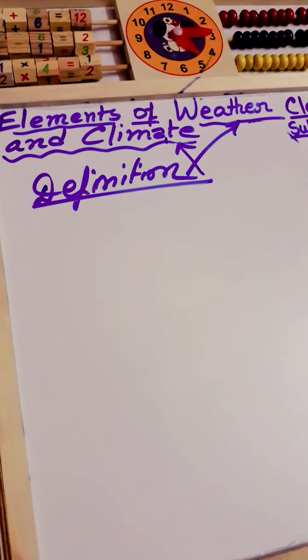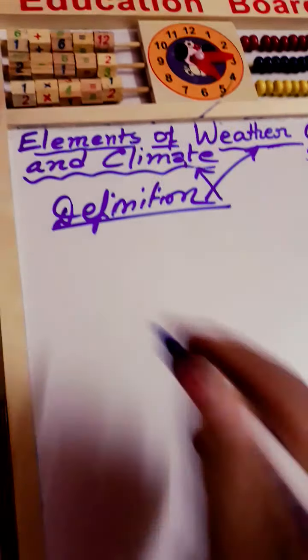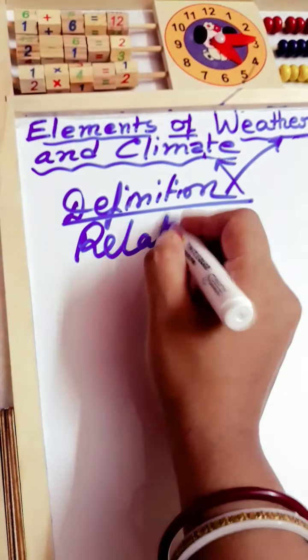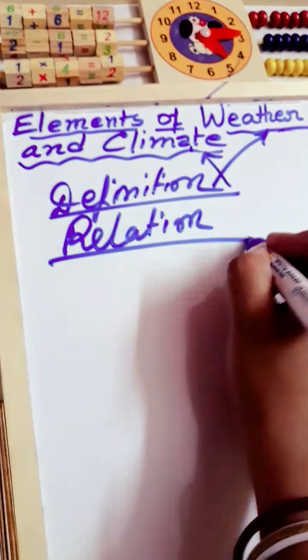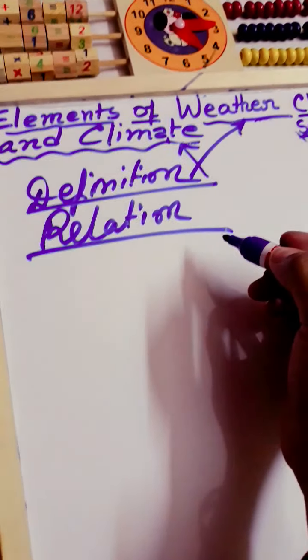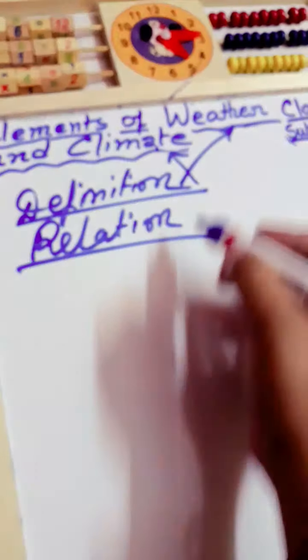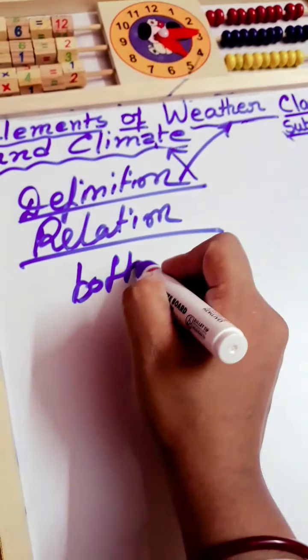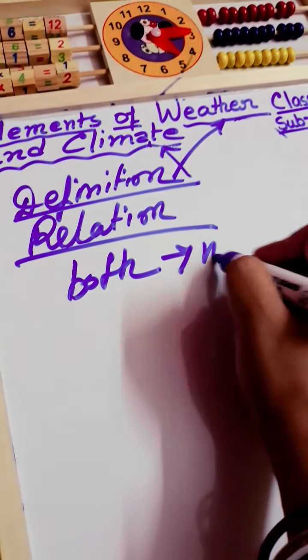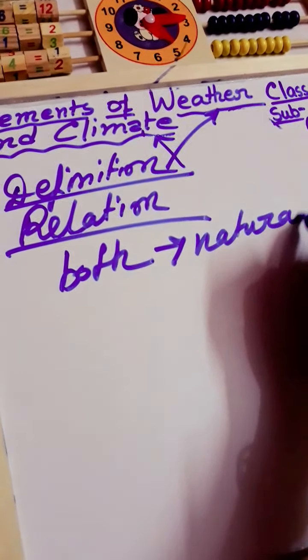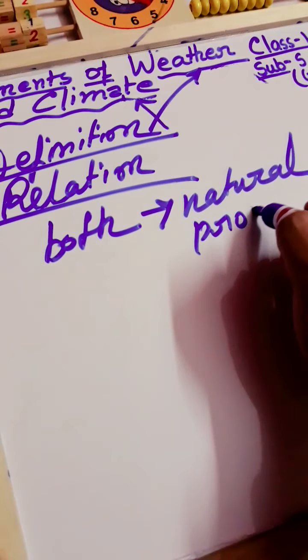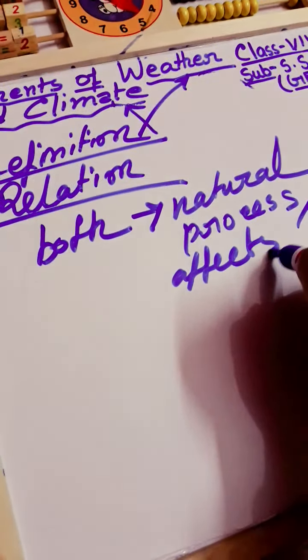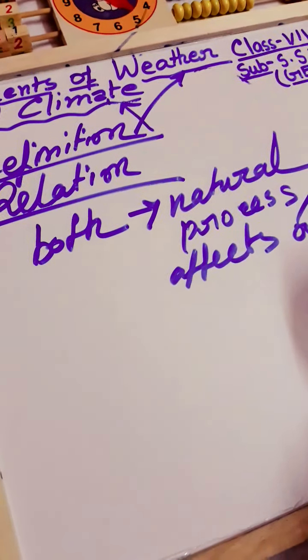Now we also have to read the relation between weather and climate. What is the main relation? The main relation is that weather and climate both are natural processes, and they affect our lives.